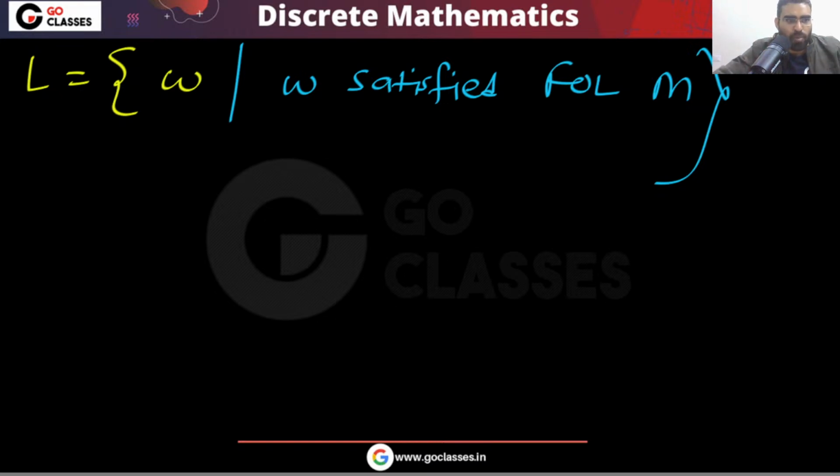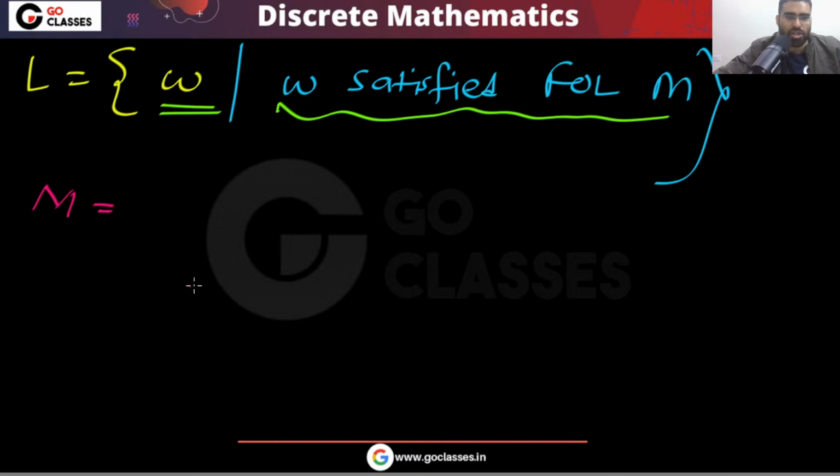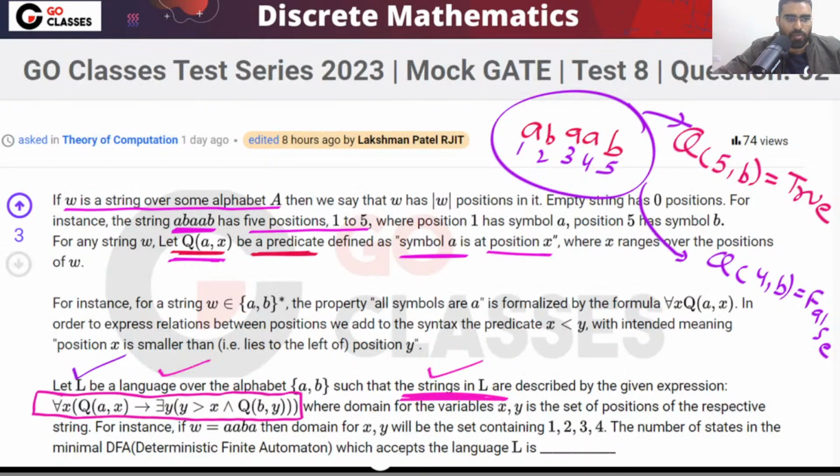This question is not complicated, let me tell you. Let's see the solution. You will see that this is a very simple and beautiful question. What is this question saying? The question is saying that W is such that W satisfies a first order logic formula. This first order logic formula is given to you, and W satisfies it. What is this formula that is given to you? Look at this formula.